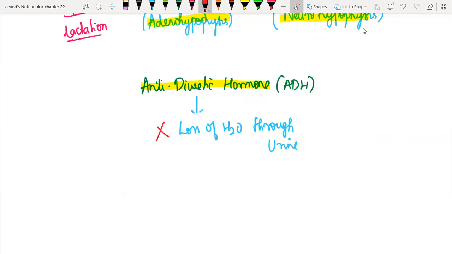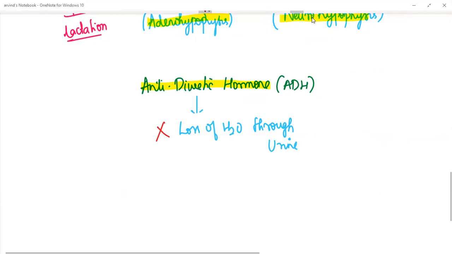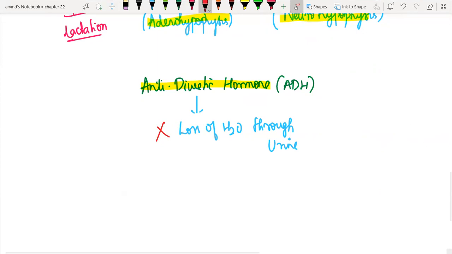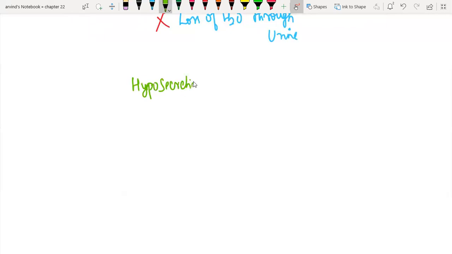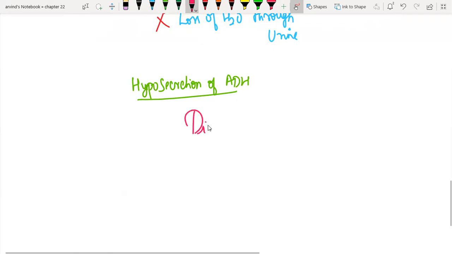Now, this hormone we will be studying again in regulation of excretion. There we'll be talking about where it acts, how it acts. Here what you need to know is the disorder associated with its hyposecretion. So whenever there is hyposecretion of ADH, we get a metabolic disorder called diabetes insipidus.